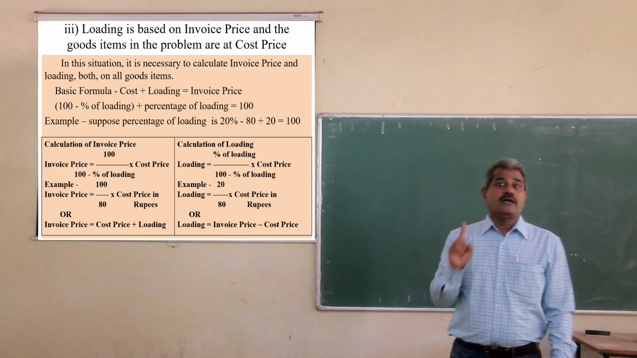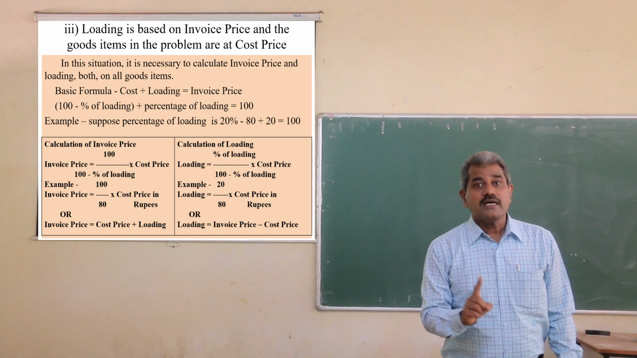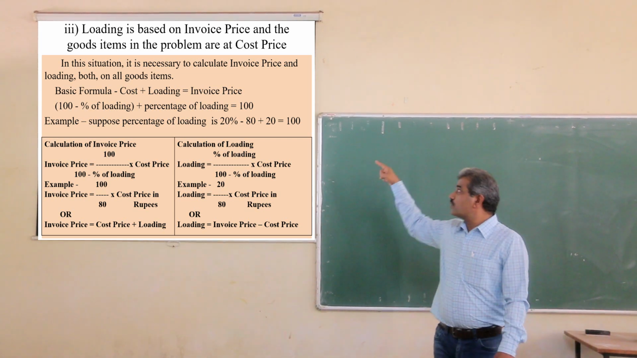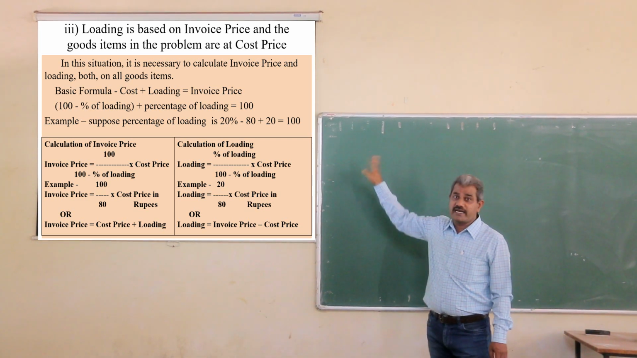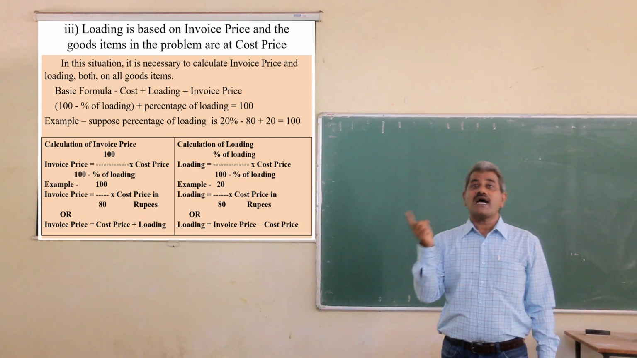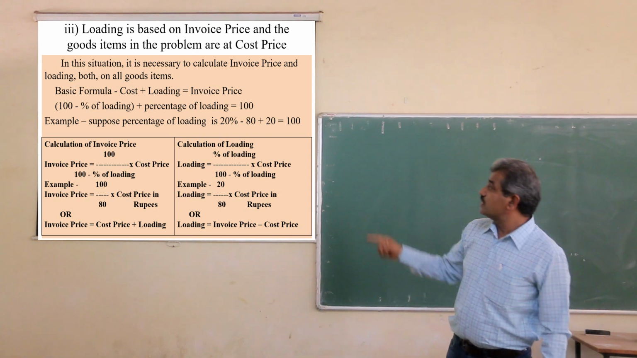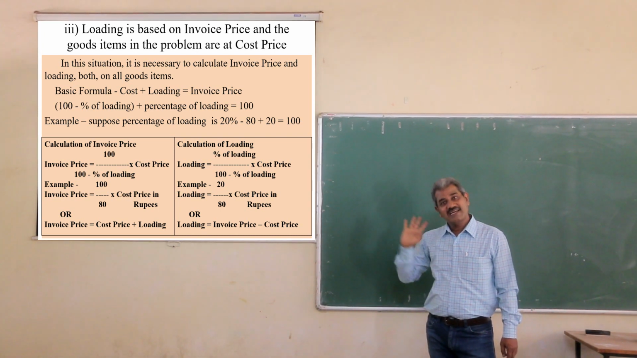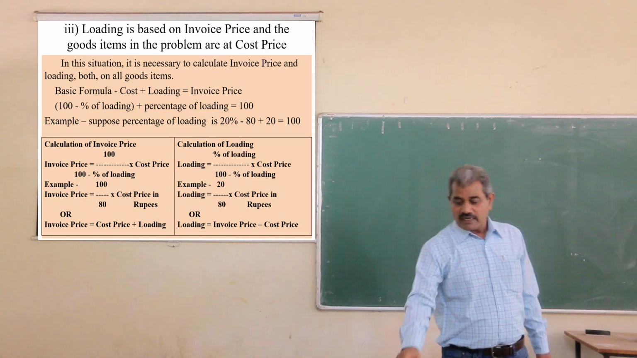Clear? I repeat. Here the loading is based on invoice price, so invoice price is taken as 100. And the goods items are given at cost price, so the denominator is taken at cost price. Clear?